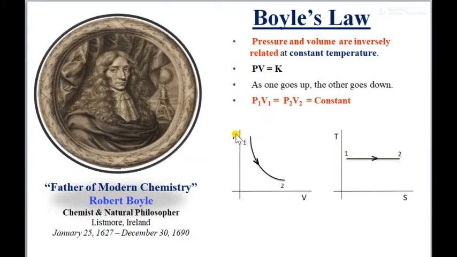Here also you can see as per the law, pressure decreases and volume increases at a constant temperature. So this is a PV plot for a constant temperature process. Whether it is an expansion process or a compression process depends on the arrow. Arrow downward means it is an expansion process, because pressure decreases and volume increases. If the arrow goes upward, then it will be a compression process, a constant temperature compression process.